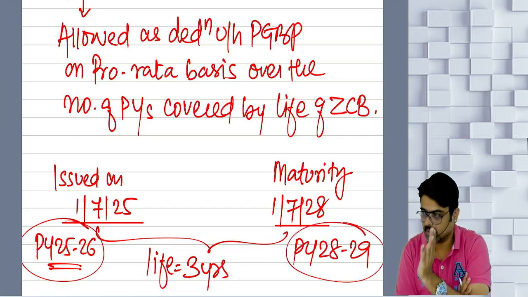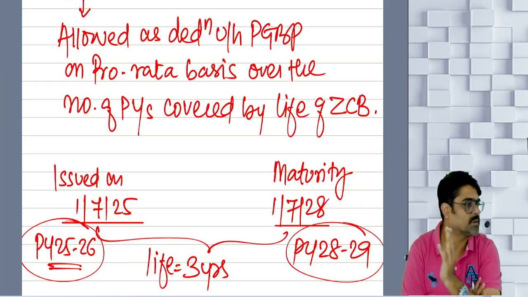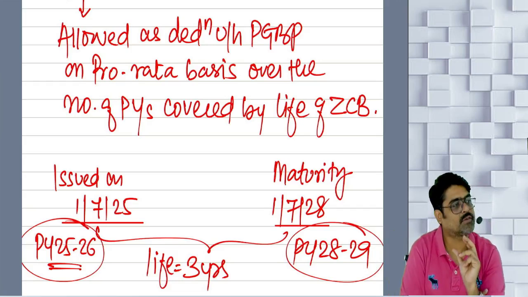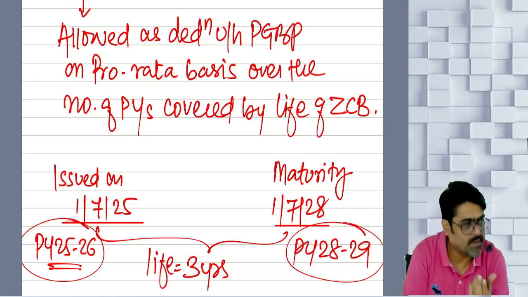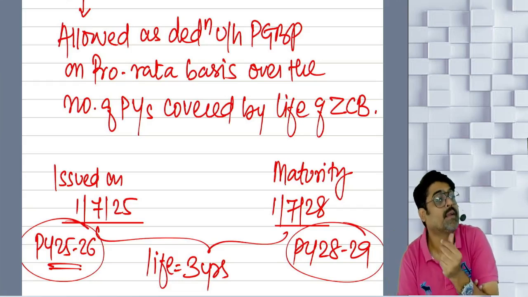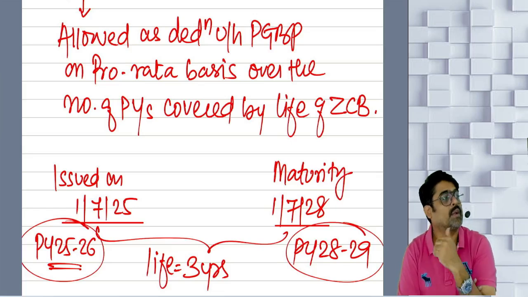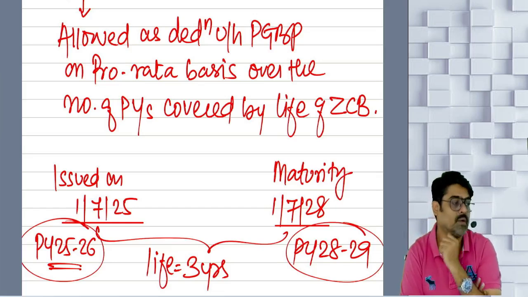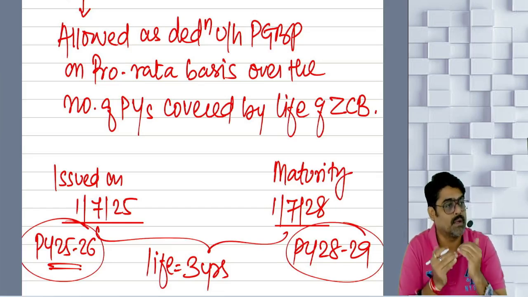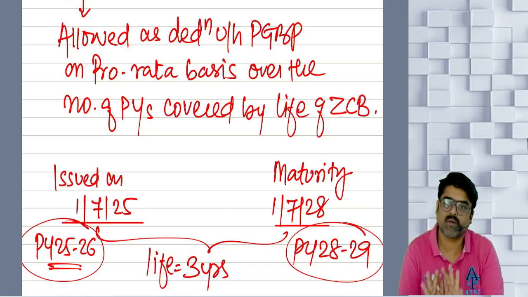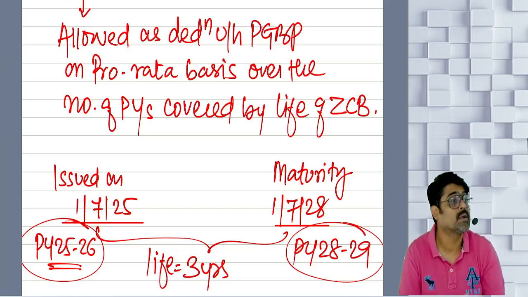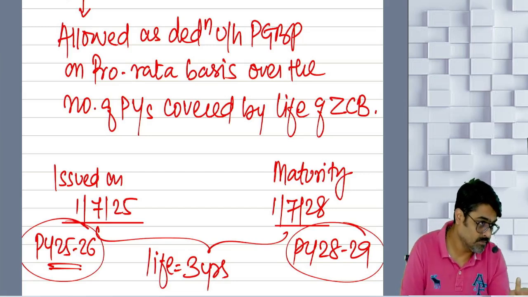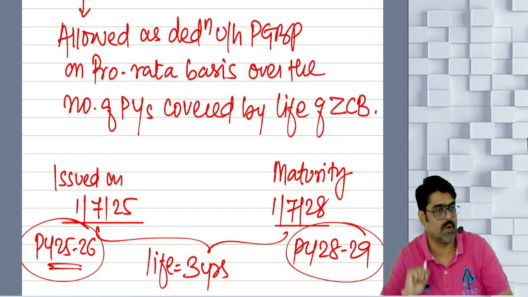So you have to spread it over the period covered in these previous years. Some discount you will claim in 25, 26, some in 26, 27, some in 27, 28, and some discount you are going to claim in 28, 29. So you have to claim the discount. The deduction of the discount will be available over the number of previous years covered by the life of the bond.